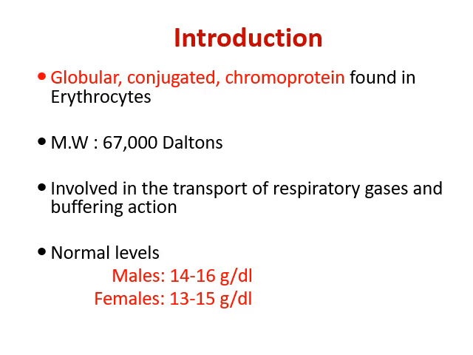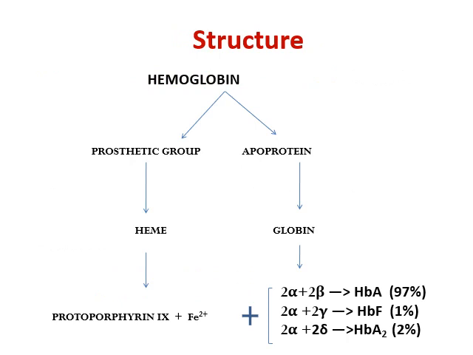And heme is synthesized from porphyrin and iron. The porphyrin ring system is coordinated with the central iron atom. So the normal level of hemoglobin in the human body is, in males, 14 to 16 gram per deciliter, and in females it is 13 to 15 gram per deciliter.